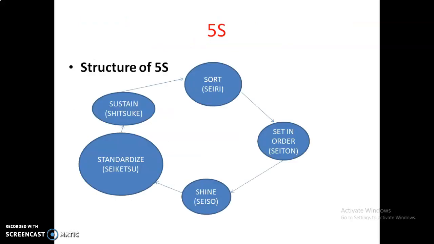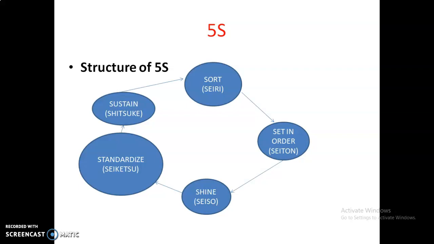5S. 5S is a workplace organization method and is used as a housekeeping methodology. The different 5S are Seiri means sort, Seiton means set in order, Seiso means shine, Seiketsu means standardize, Shitsuke means sustain. So let's discuss the feature of each 5S one by one.